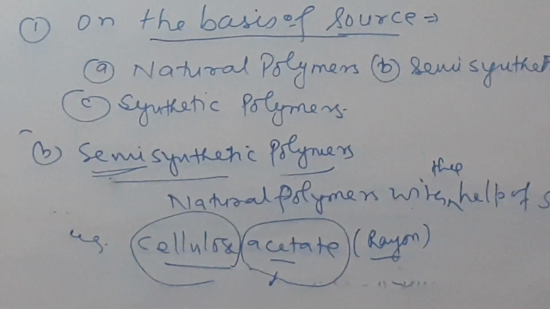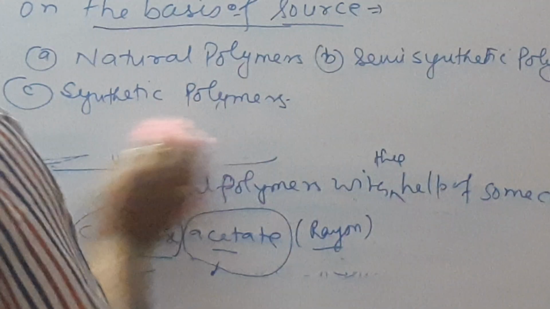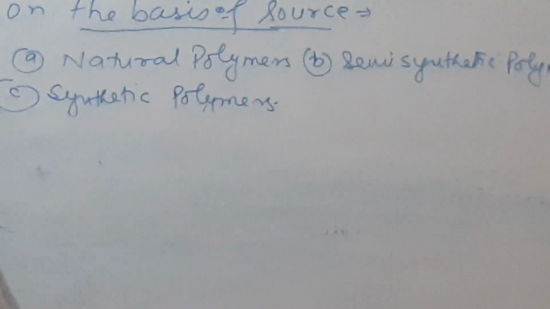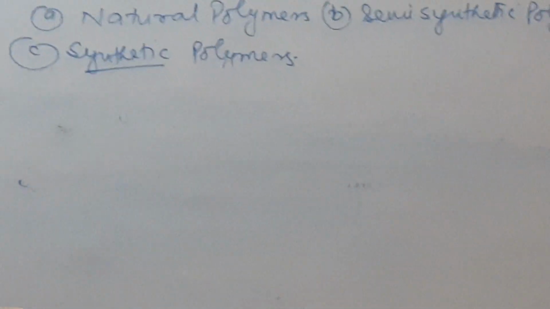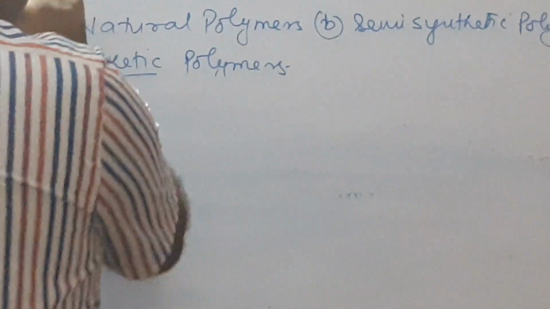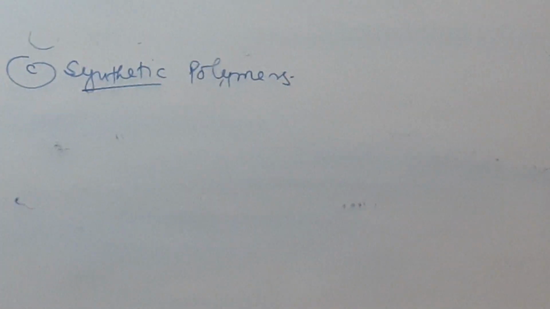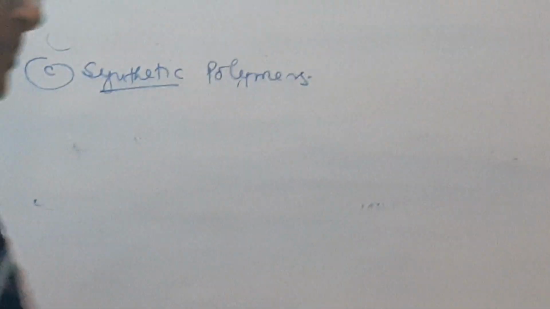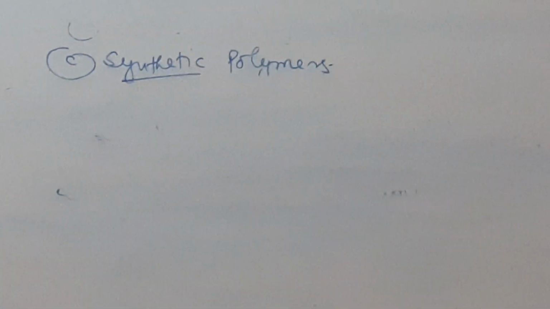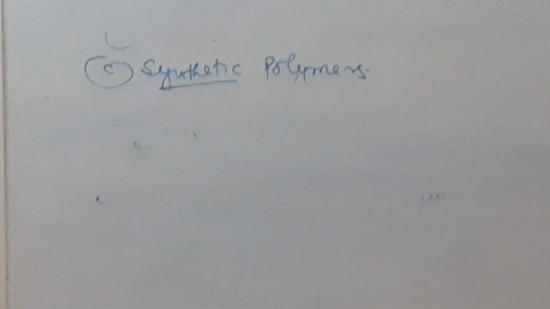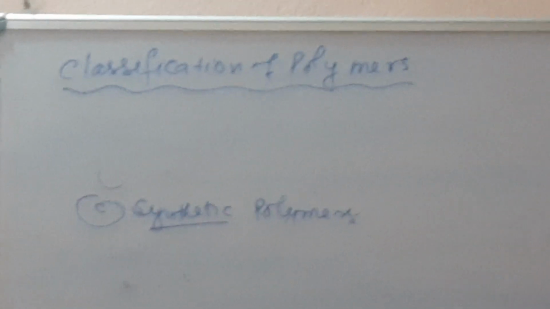And third is synthetic polymers. Synthetic means these polymers are synthesized artificially in the lab.